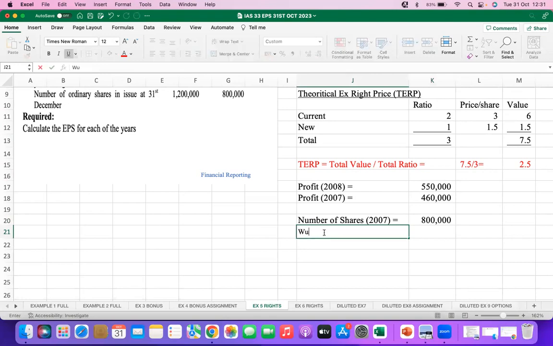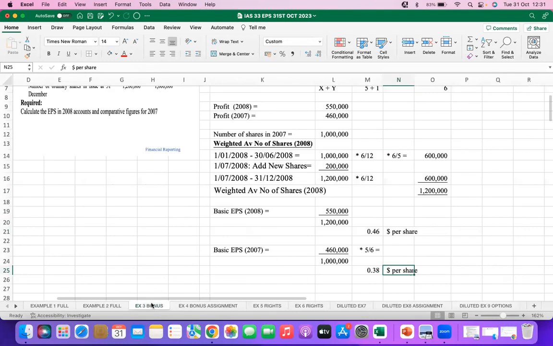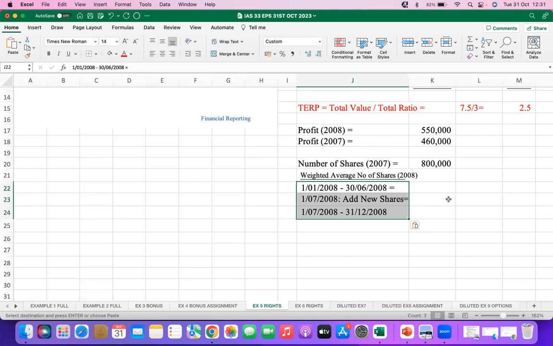So we can now get the weighted average number of shares in 2008, because that is when new shares were issued. Weighted average number of shares in 2008. So the dates are the same. To save time, I can just pick these dates, because the dates of the issue were the same.